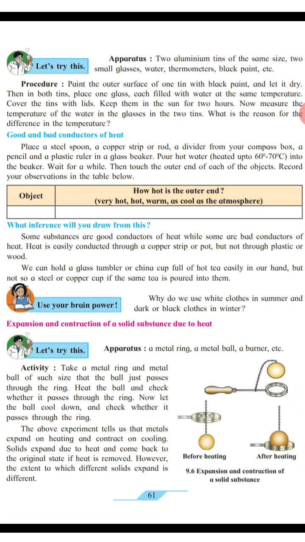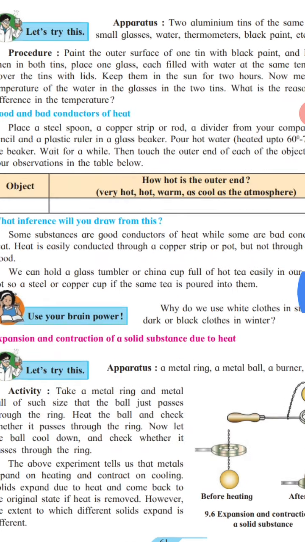Black color absorbs more heat than the other aluminum tin. Some heat is absorbed, and because of its lighter color, some reflection of light can take place. That is why the black one becomes much hotter.